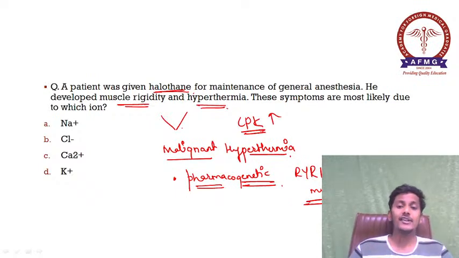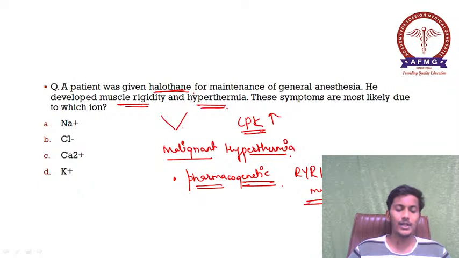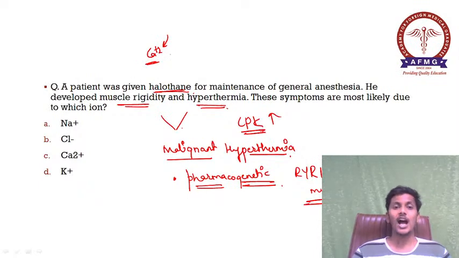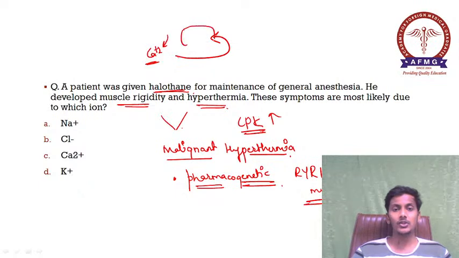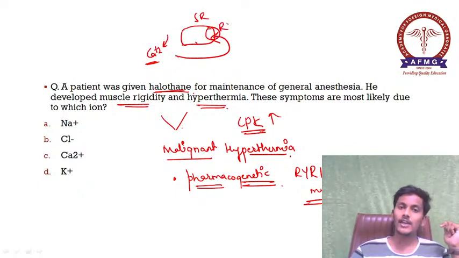And what is the ryanodine 1 receptor responsible for? It is responsible for taking up all the calcium which was released into the cytoplasm. During muscle depolarization, calcium is released into the cytoplasm. After depolarization, the calcium has to be reuptaken into the sarcoplasmic reticulum, and this is done by the ryanodine receptors.